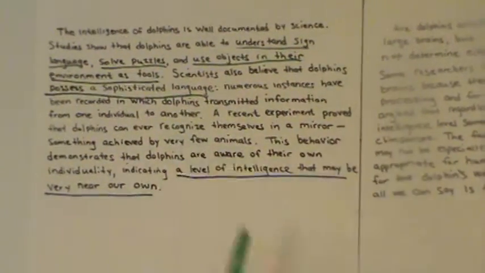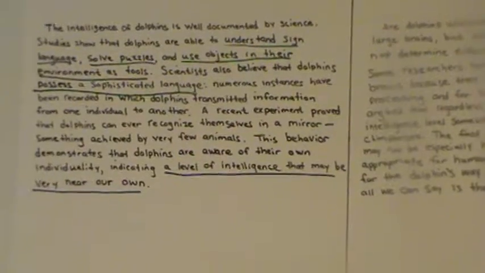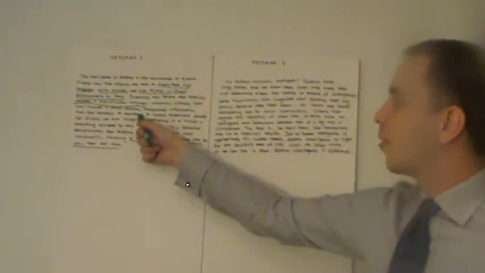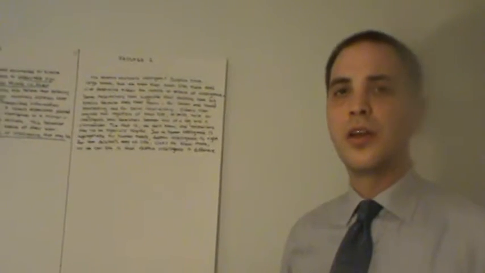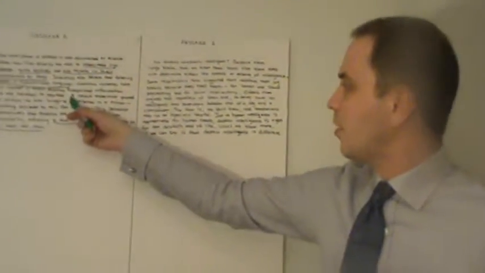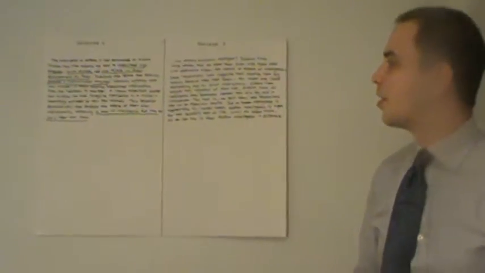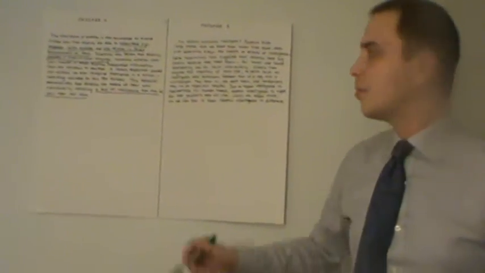Numerous instances have been recorded in which dolphins transmitted information from one individual to another. Again, this is not necessarily important information because we already know that they possess sophisticated language, so it's kind of a detail or additional information. A recent experiment proved that dolphins can even recognize themselves in a mirror.